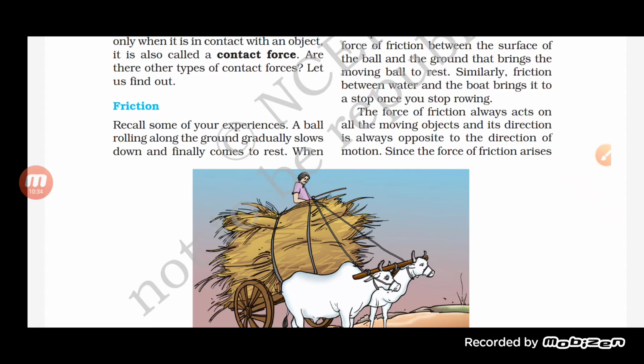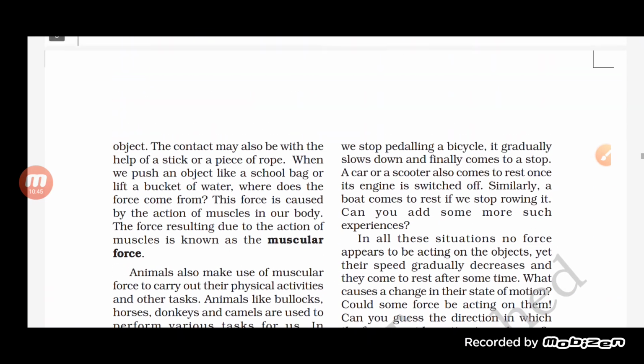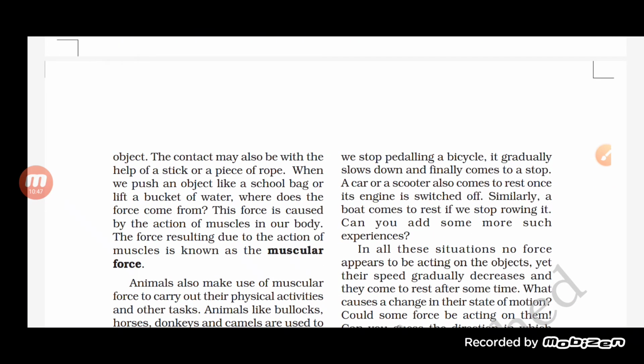Recall some of your experiences. A ball rolling along the ground gradually slows down and finally comes to rest. When we stop paddling a bicycle, it gradually slows down and finally comes to a stop. A car or a scooter also comes to rest once its engine is switched off. Similarly, a boat comes to rest if we stop rowing it. Can you add some more such experiences?